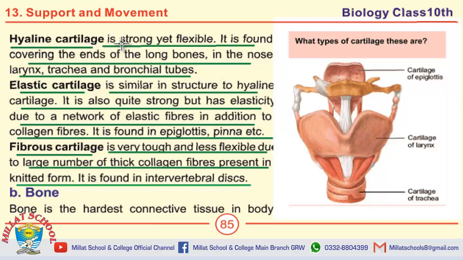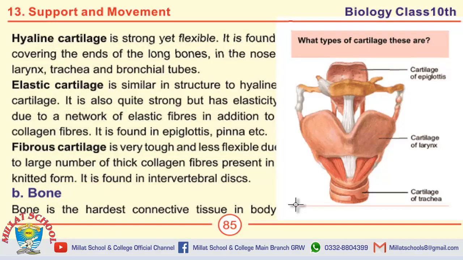Moving towards important MCQs. Hyaline cartilage is strong yet flexible. Hyaline cartilage is found covering the ends of long bones. Elastic cartilage is quite strong but has elasticity due to a network of elastic fibers. Fibrous cartilage is found in intervertebral discs. Fibrous cartilage is very tough and less flexible. The last MCQ on this page is: bone is the hardest connective tissue in body.